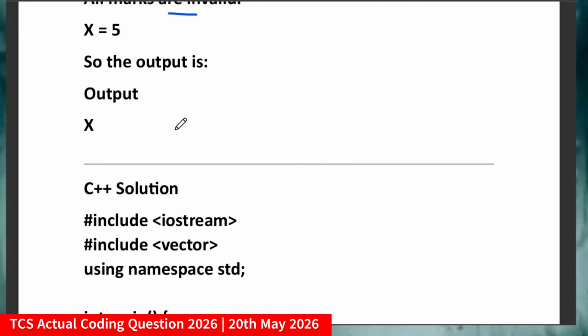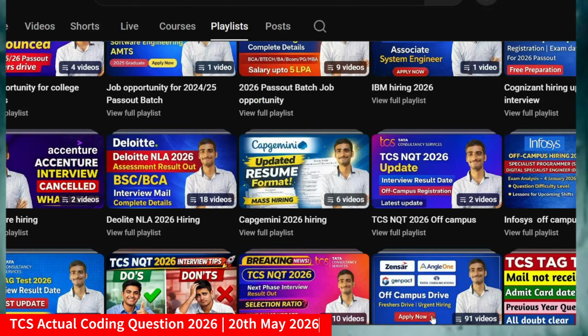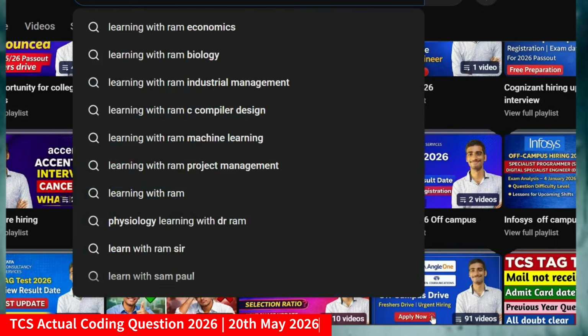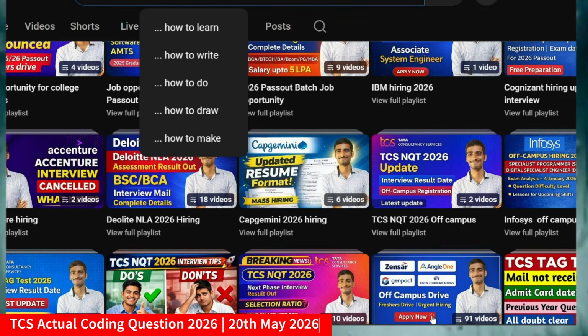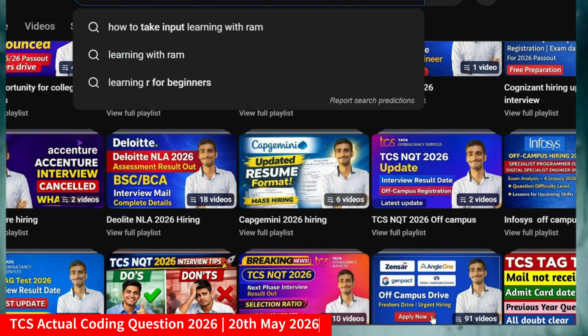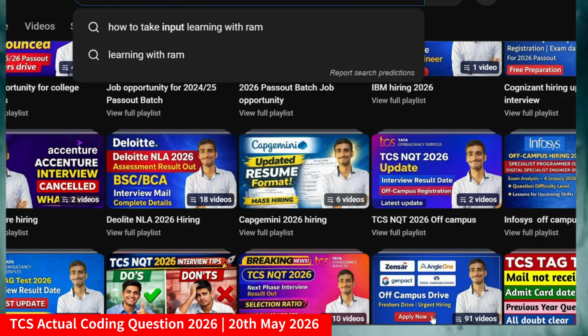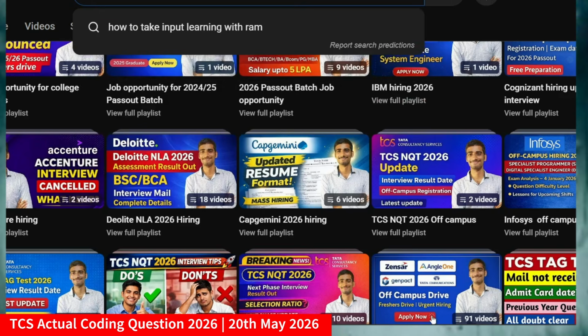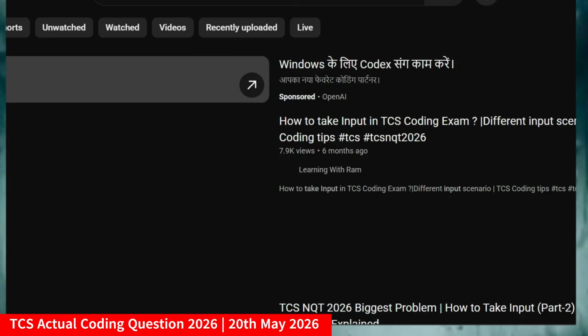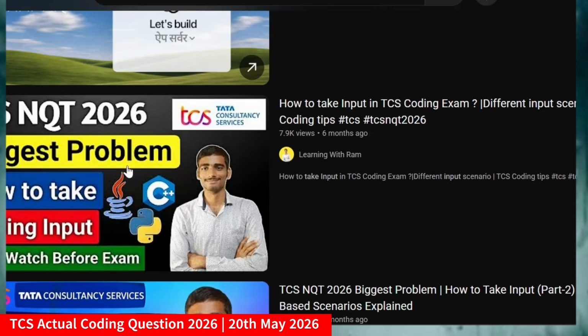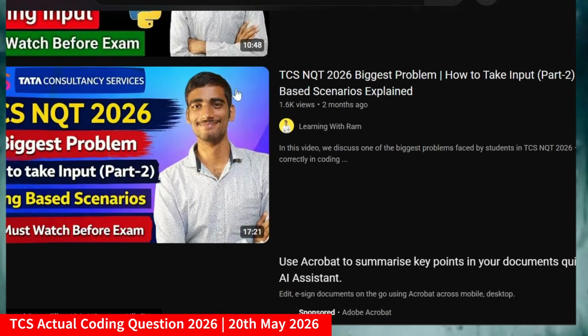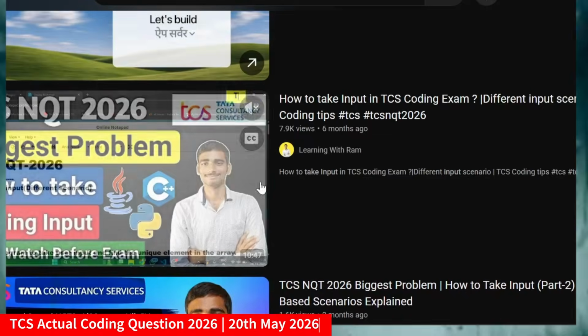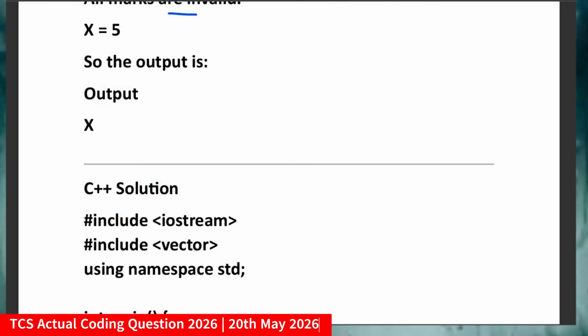The main thing is how to take input. If you don't know how to take input, then it will be quite a tough task. So I will suggest searching here for Learning with Ram how to take input, or you can write TCS, then you will get the complete videos. Just follow that, especially for the 2027 batch I'm focusing on, because these are the biggest scenarios: how to take input in string based questions and number array based questions. This is the one universal video you should go through.